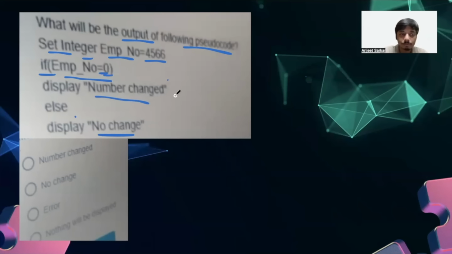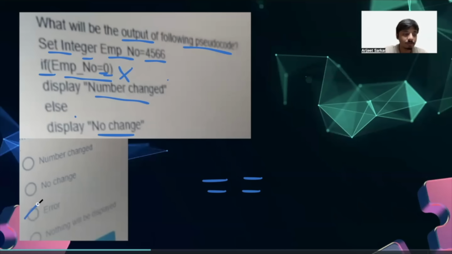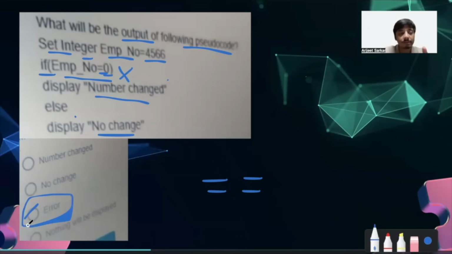But if we look closely in this particular problem, we can see this problem only has one equals. And we very well know to compare two variables, we need double equals, right? So this could be marked as a syntax error. Whenever we run this code, it will give us an error. So as per the options, option C will be the correct one, because this particular code has a syntax error.